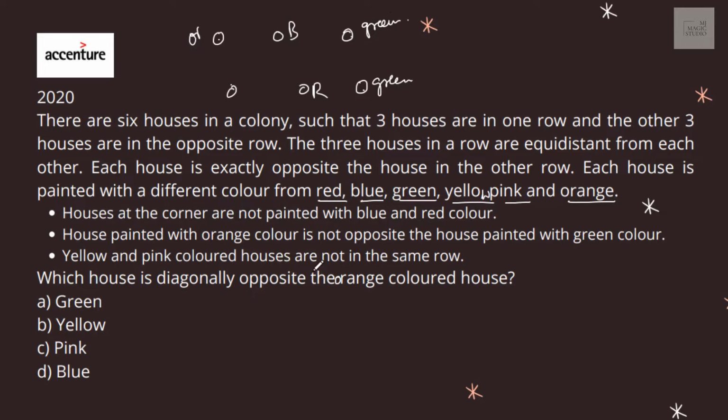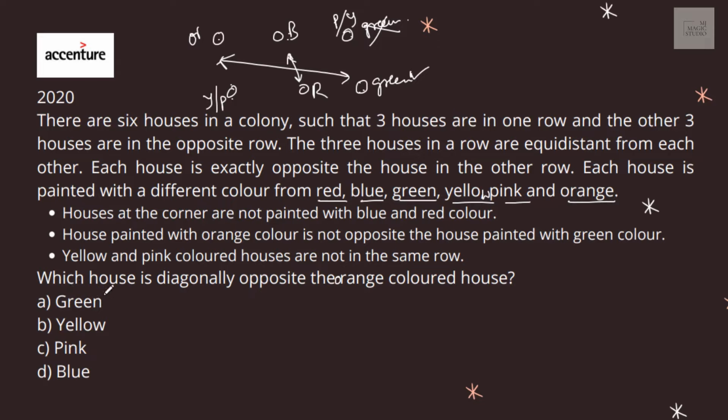Yellow and pink color houses are not in the same row. That means if this is green, then pink and yellow would be in the same row. That means this house cannot be green. This is the green house, and in this way this would be pink or yellow, diagonally opposite to each other. Blue and red would be opposite to each other, and here we will have orange and green diagonally opposite to each other.